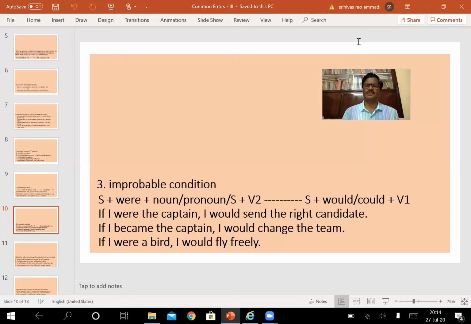if I were you, I can never become you, or you can never become I. But when we make use of this kind of construction, it implies a kind of suggestion given to others. If I happen to be in your place, I would do this. It means it is better for you to go for this. It is better for you to do this. A tone of suggestion is understood in this kind of thing. Though it is improbable, a tone of suggestion is here. This is what we have to understand in this improbable condition.